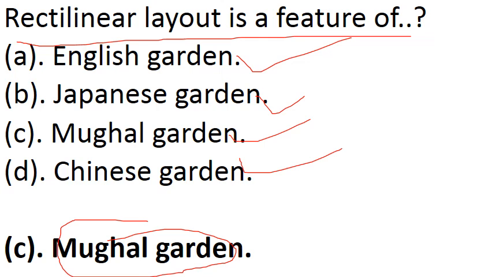and there is pond, stream, waterfalls, island, wells. One person can easily meditate in Japanese garden as compared to other gardens. There are different types also there: hill garden, tea garden, flood garden. These are some types of Japanese garden. This also comes under informal garden, like British garden or English garden. But Mughal garden comes under formal style, means formal garden.